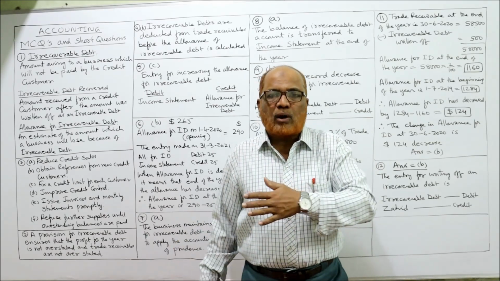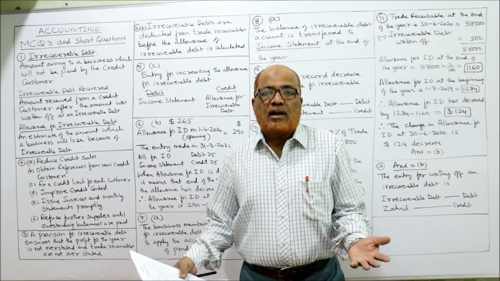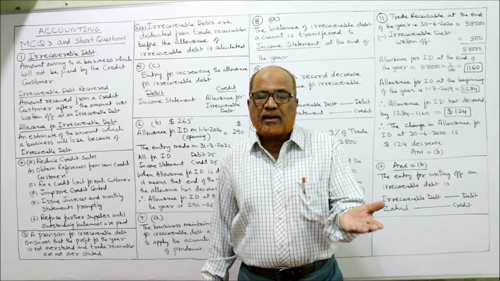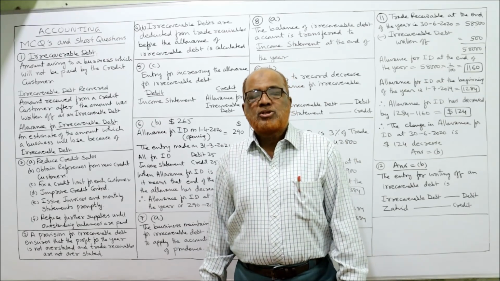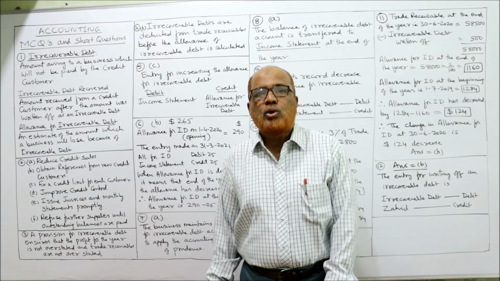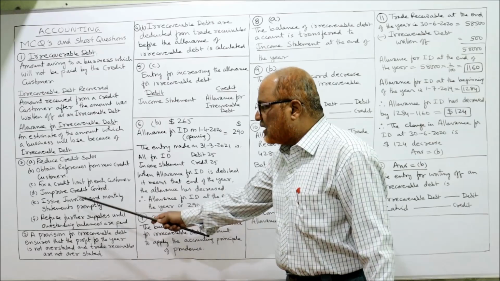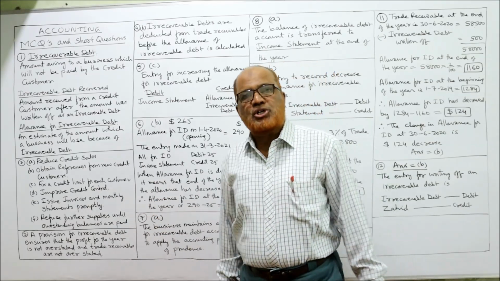Otherwise, if we indiscriminately sell the goods on credit without thinking, then naturally the irrecoverable debt will be more. So before selling the goods on credit, we should ask the credit customer to provide some assurance, some references.